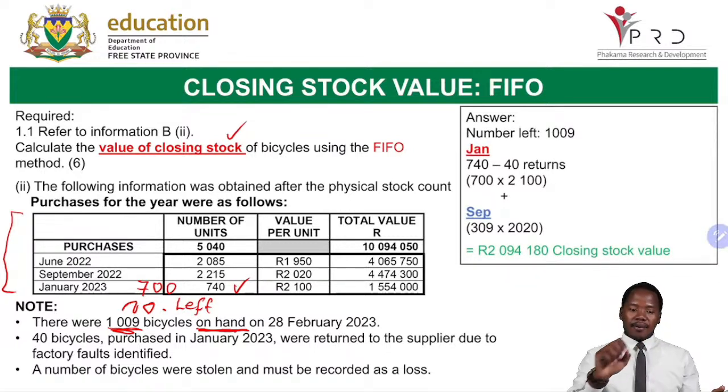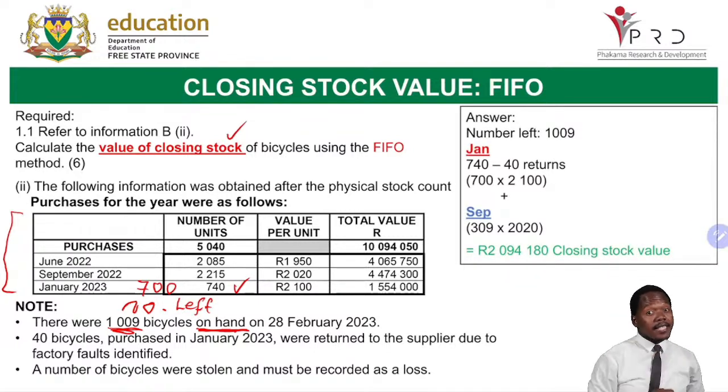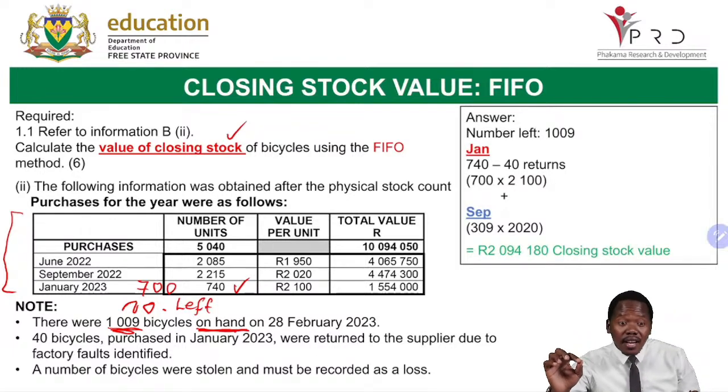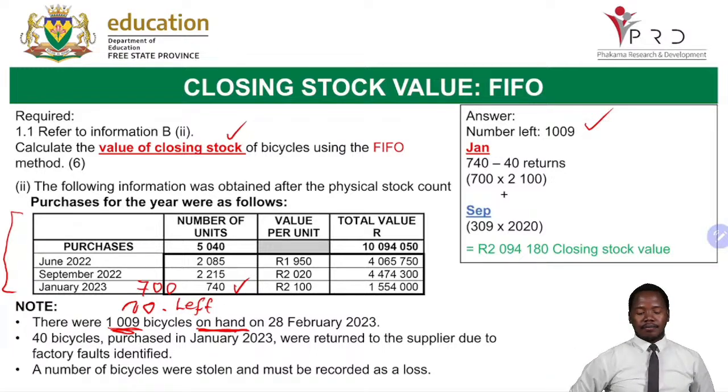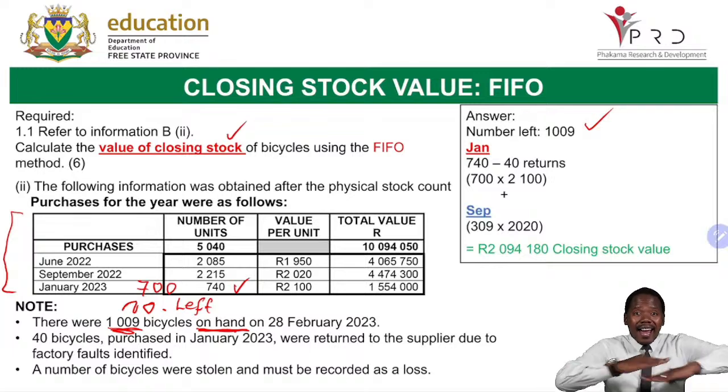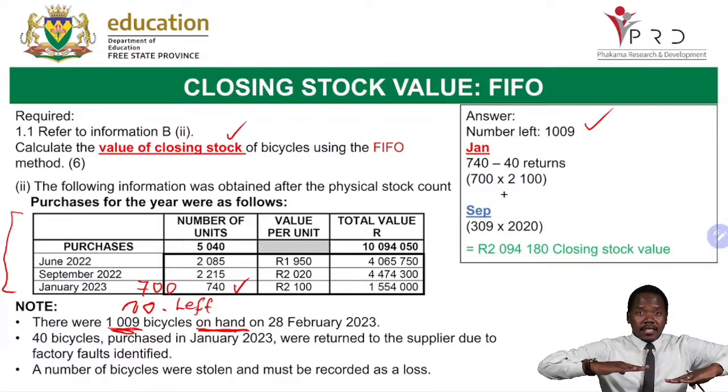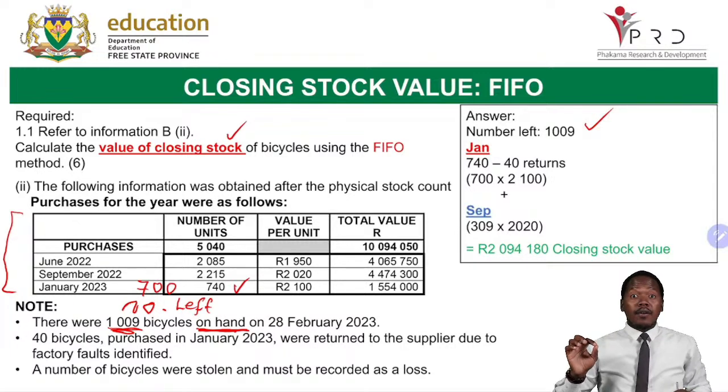Now, on the first part, what is the first thing I do? Step number 1, you must always write how many you are left with, the number left. Now, because I'm using the FIFO method, how do I do my calculation? I would always start with my last purchases, because what does FIFO say?